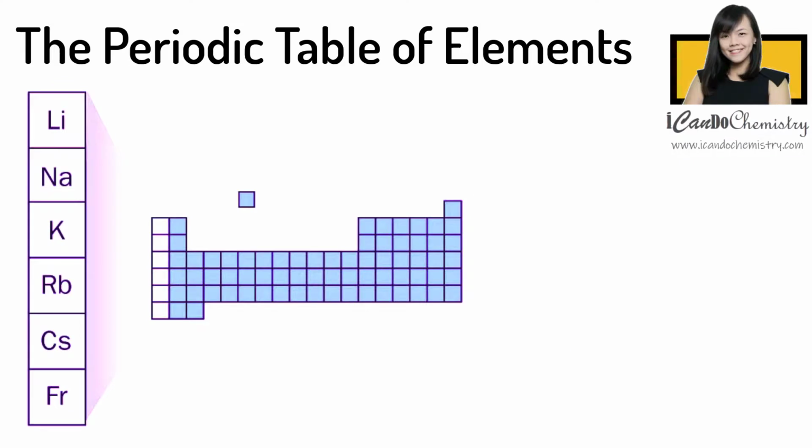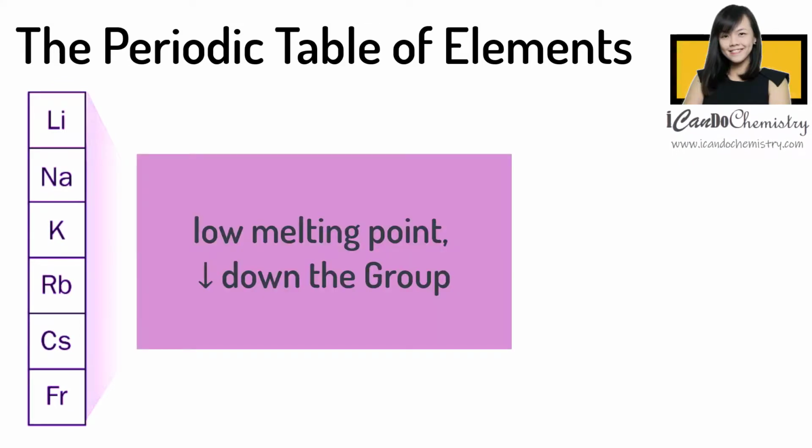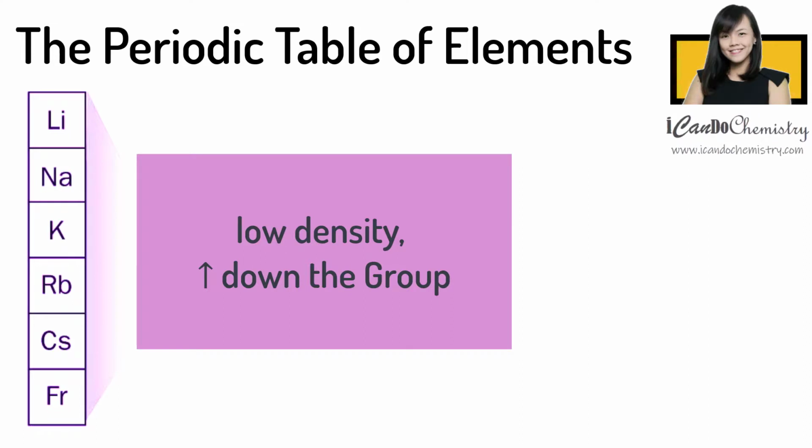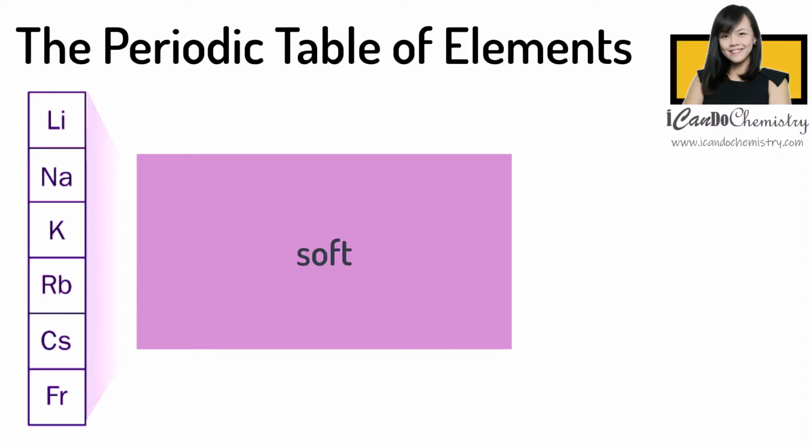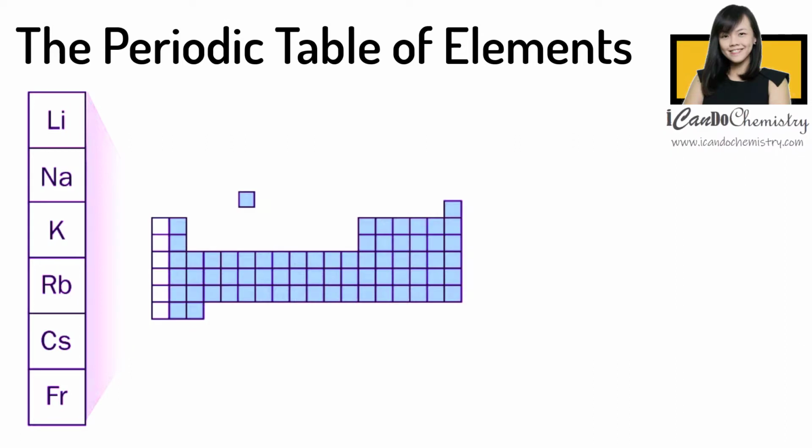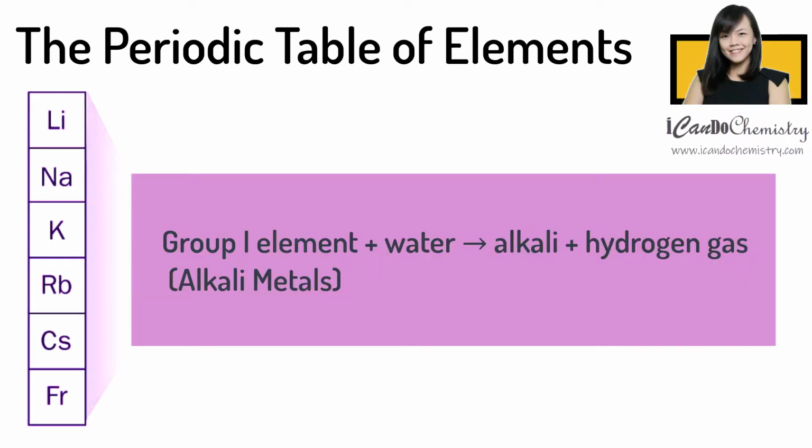In a nutshell, for the physical properties of the alkali metals, they have low melting points, which decrease down the group. They have low densities, which increase down the group. They are soft and can be cut easily. For their chemical properties, all the group 1 elements react with water to form alkaline solutions and hydrogen gas.